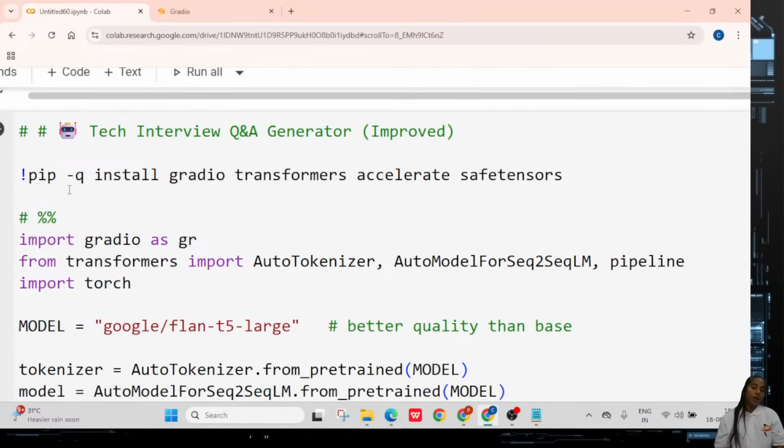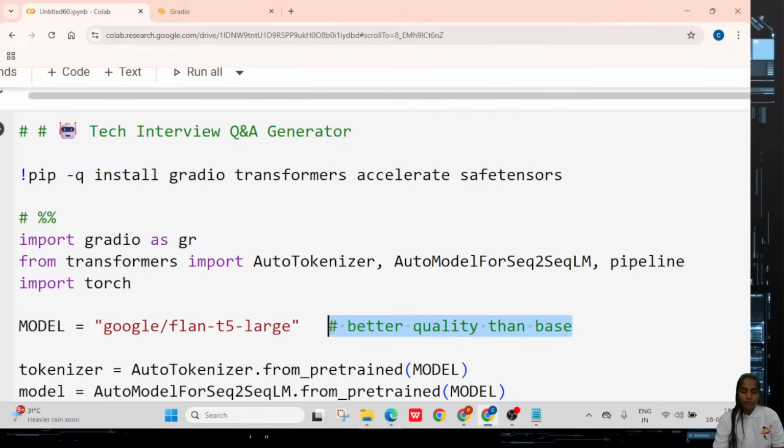We know Gradio we have to take for the user interface. Transformers we should use for the purpose of loading the LLM models, and accelerate is nothing but for the acceleration purpose. Safetensors means we have to take very clear-cut information, so that's why we have to take it.